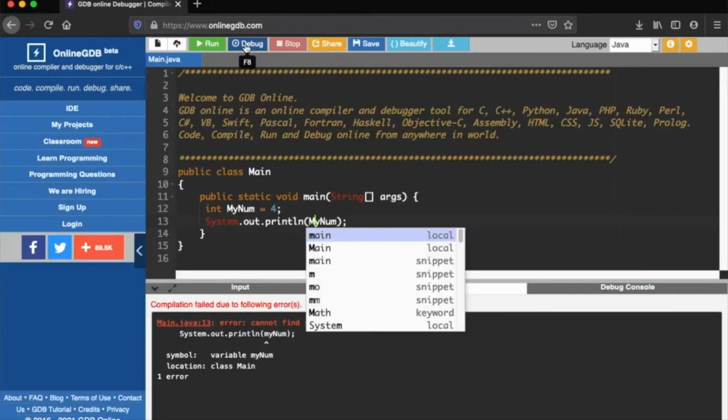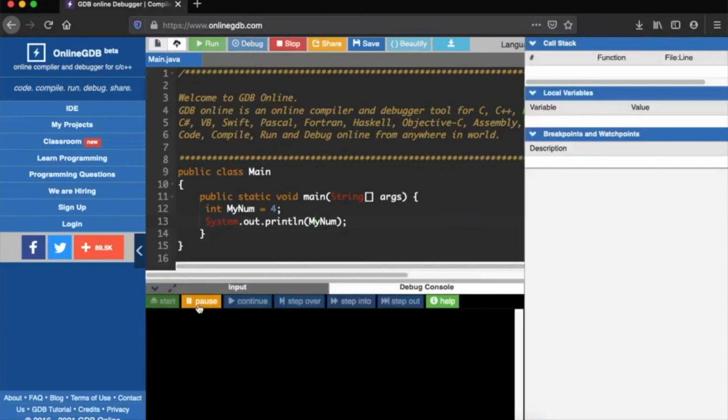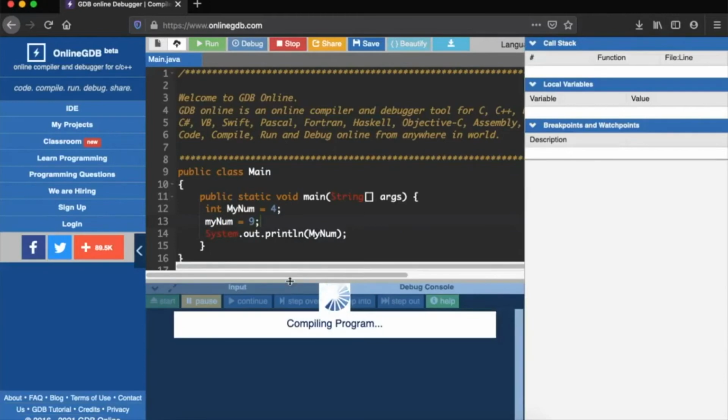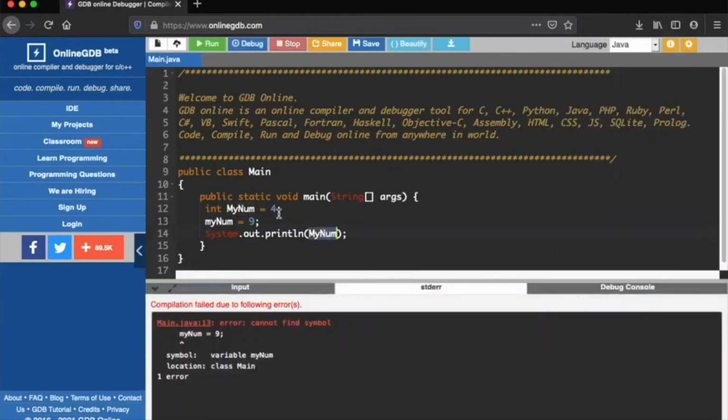So I'll declare it like this, and let us start it. So my number is 4. If I invoke another value into this now, my num equals to 9, and again try to print it, it will not take it because I have declared my num to be 4 and again my num to be 9.